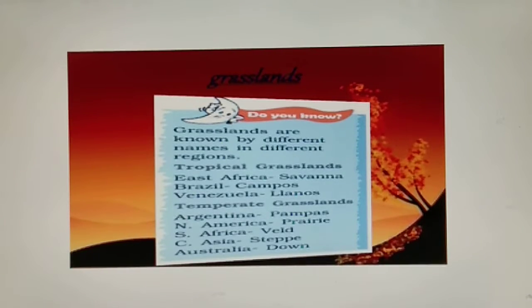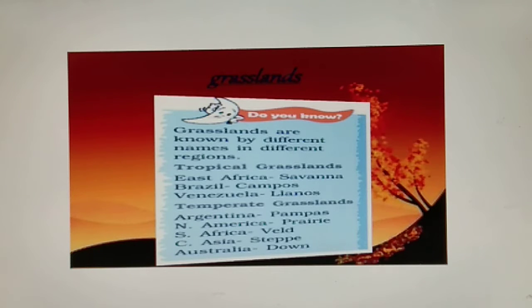Our natural vegetation is divided into three parts. Our first part is the forest that we had already covered. The second category is the grassland and the third one is the thorny bushes. So now let's start with our second type of natural vegetation, that is the grassland.